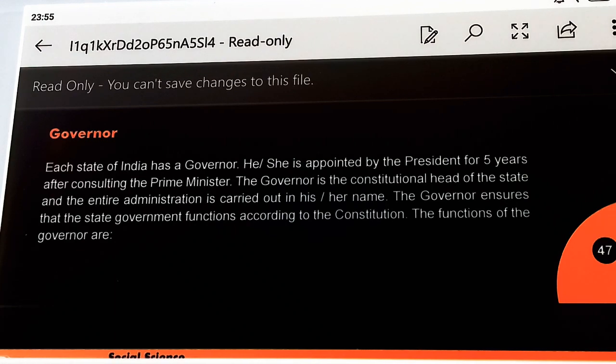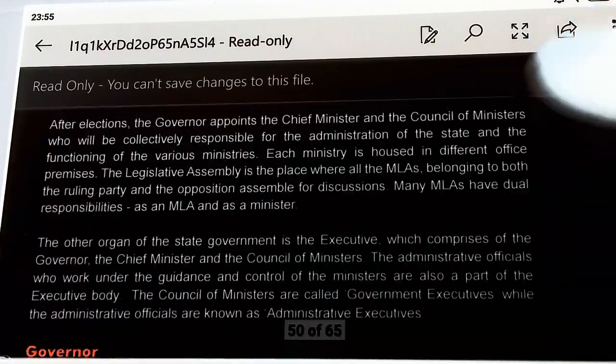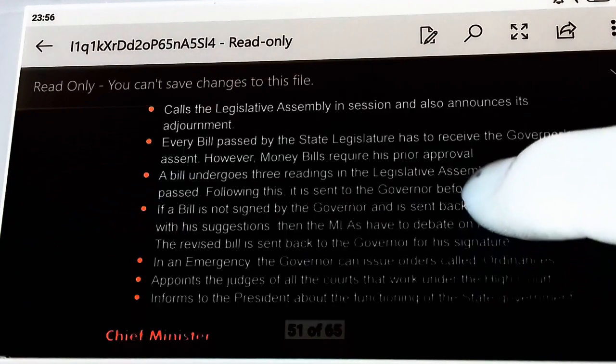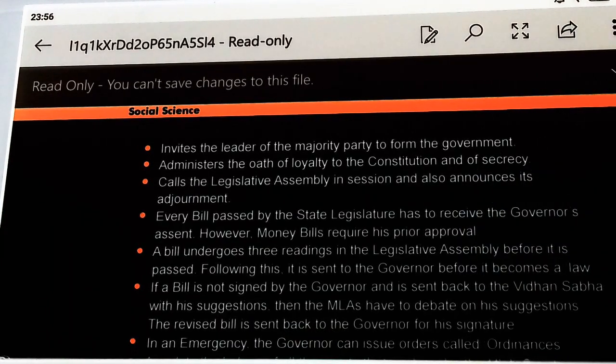Now let us look at some of the functions of the governor. First, invites the leader of the majority party to form the government. So, after the general election, the party which secures a majority of seats in the state legislative assembly, their leader is appointed by the governor as the chief minister of the state.